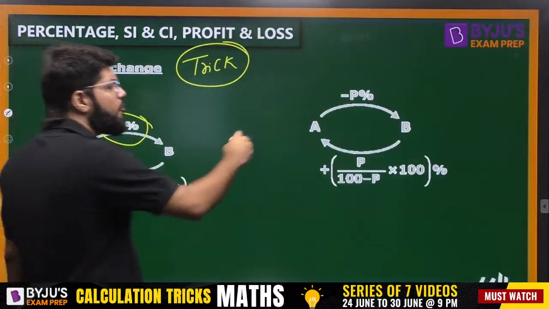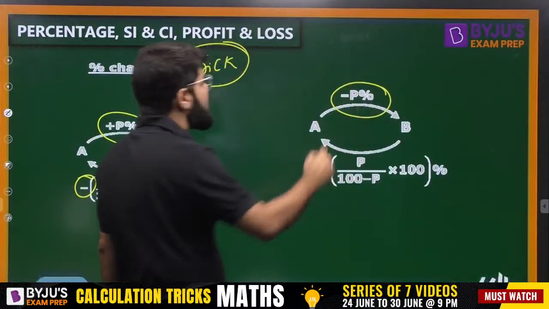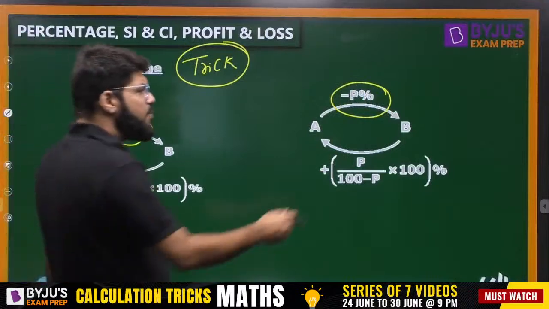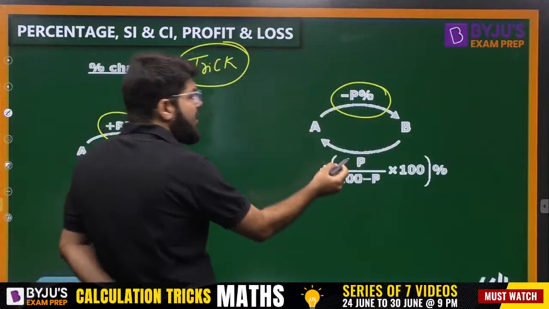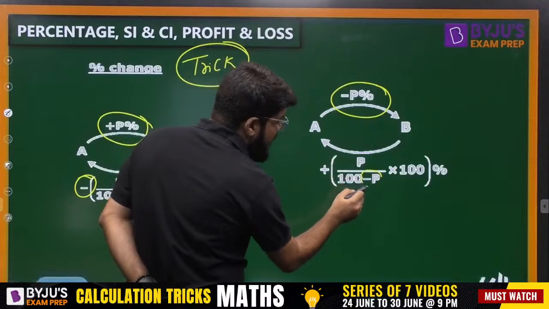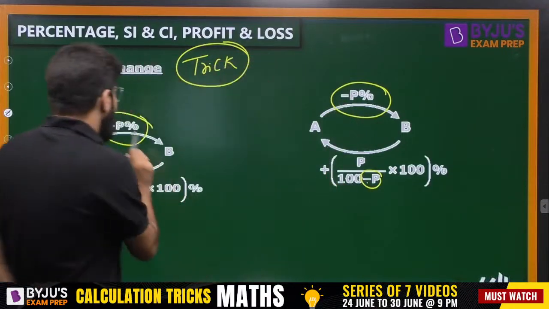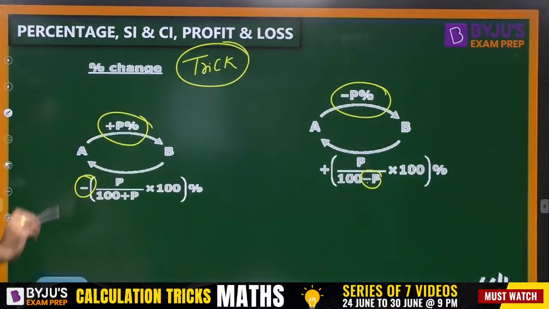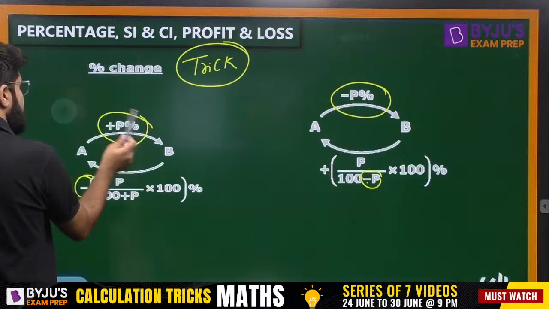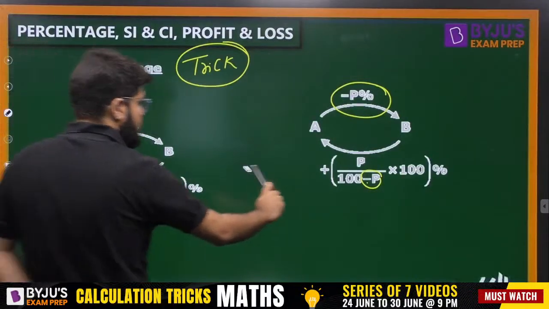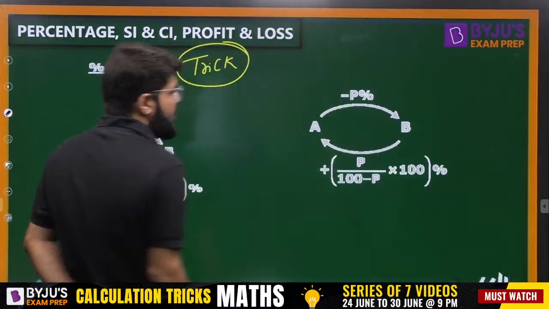And suppose if you go from A to B, there is a decrement of P percentage. So of course when you come from B to A, there is an increase of P upon 100 minus P. So basically if there is minus P above, here minus P. If there is plus P above, here in the formula plus P. That is one of the tricks.